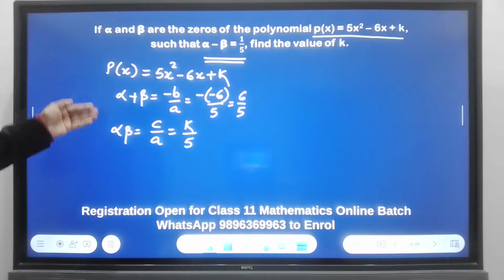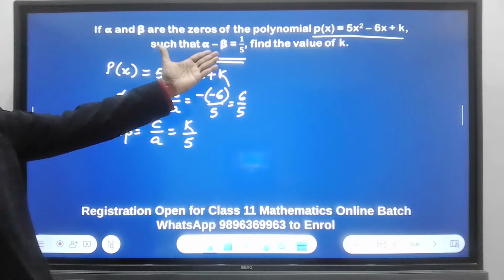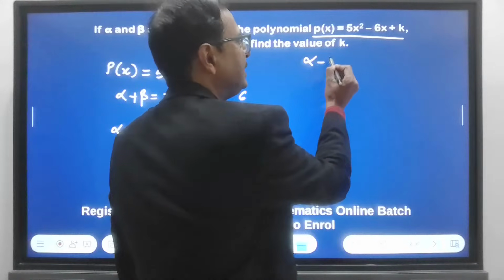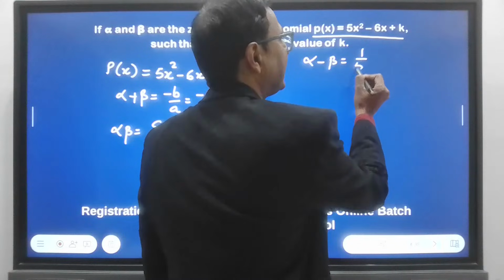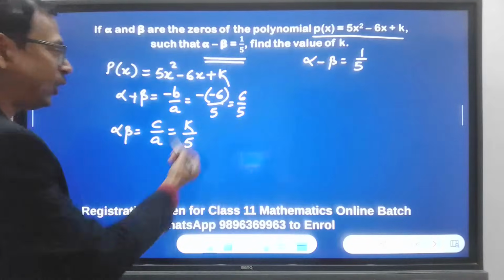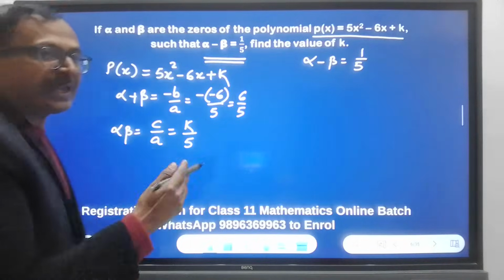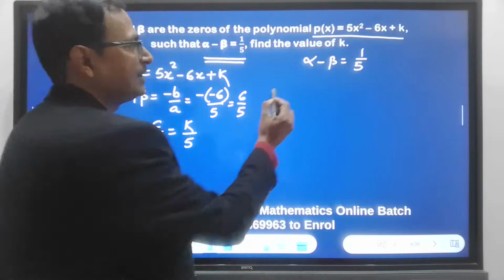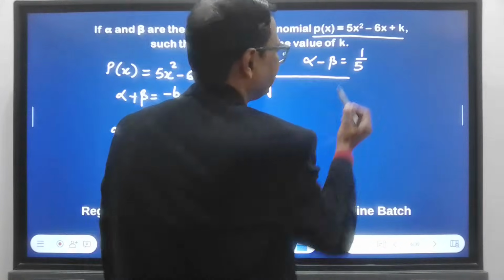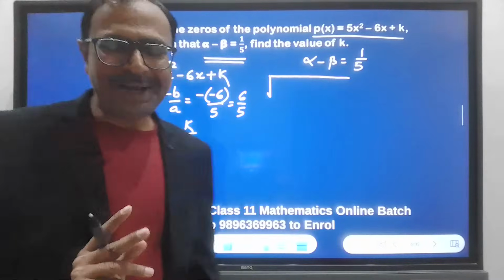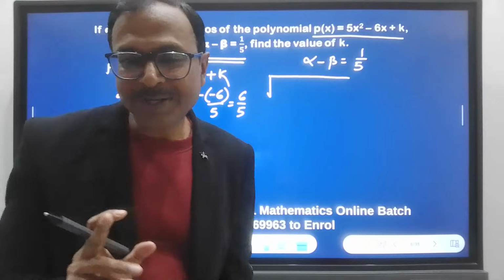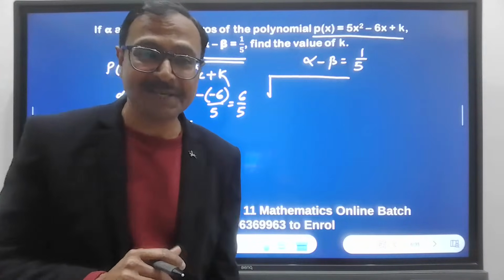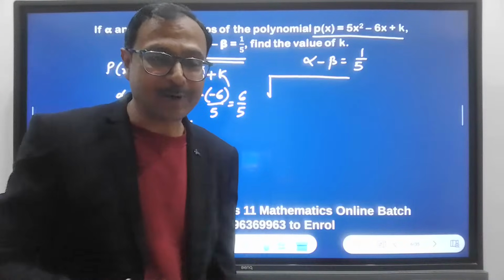Now what are we going to do with this? We are given that alpha minus beta is 1 by 5. So somehow this alpha minus beta equal to 1 by 5 has to be reduced in the form of alpha plus beta and alpha beta. And for that, you should know the basic thing. What is that basic thing? Square root of, what is the formula? You know the formula, all of you? Square both sides. Okay, we can square both sides, yes. But there is a direct formula also for alpha minus beta.